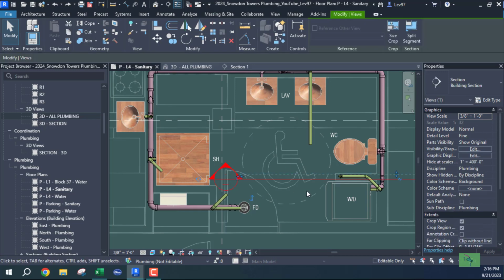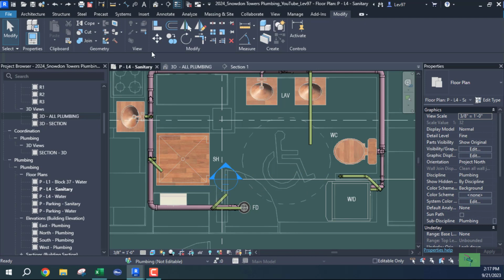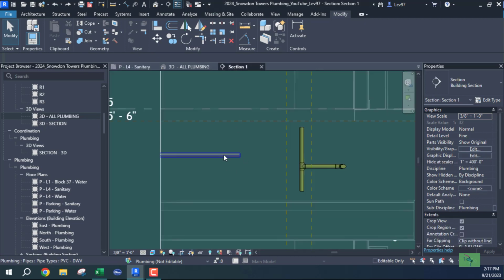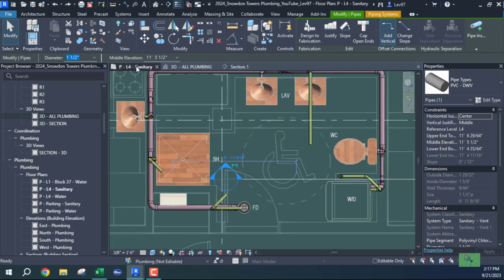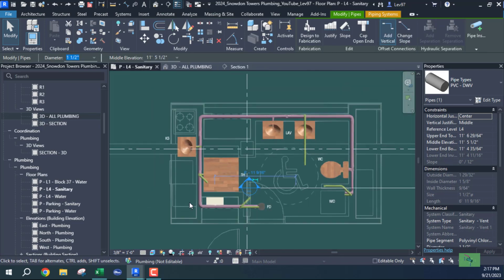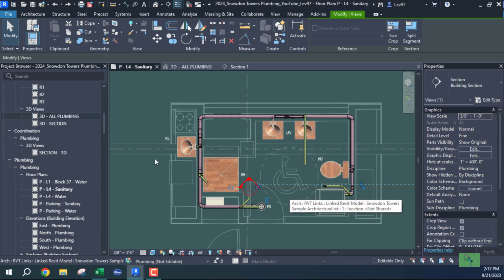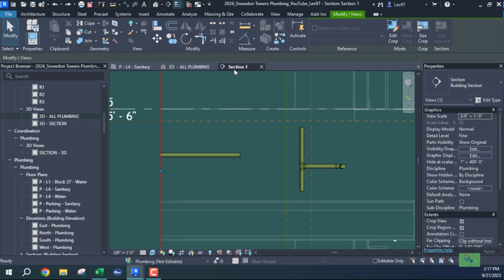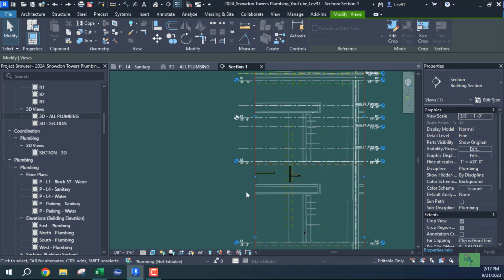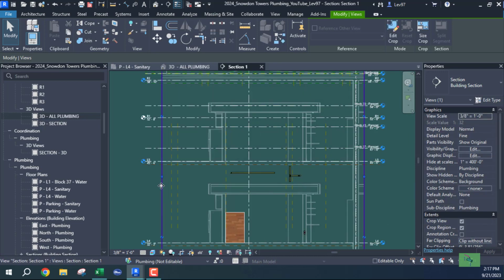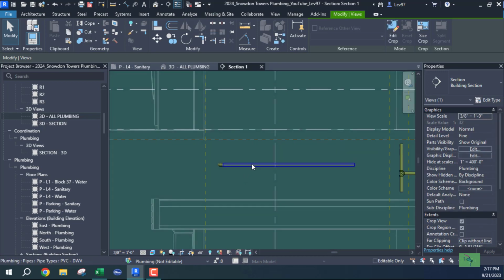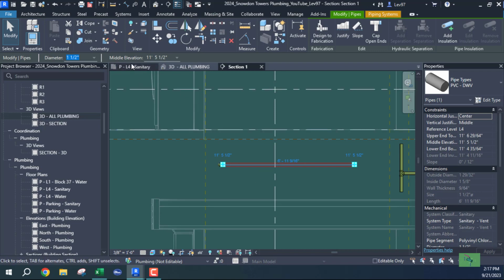Okay, I've lost my, what is this? What is that? Something's not right. Let's go back. Now, go to my floor plan.